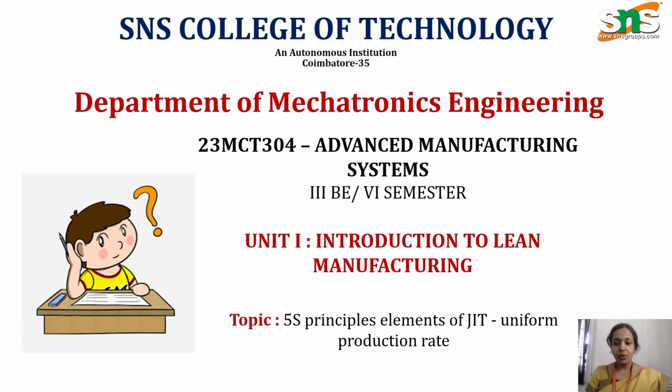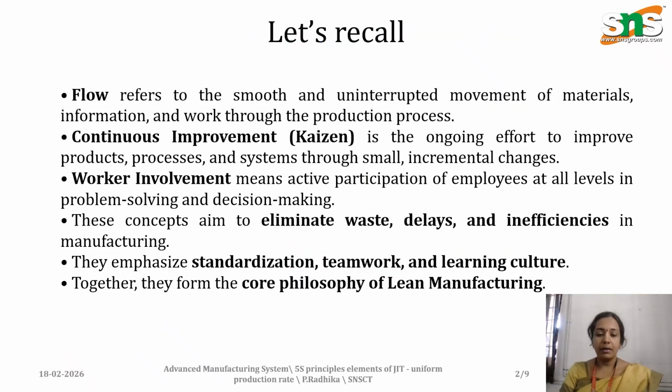In this video, we are going to learn about the five principal elements of just-in-time. This title belongs to the Advanced Manufacturing System subject, and previously we have learned about flow control, which means how I am controlling the movement of materials in an industry, the work that is going on in the production process. That is what we call flow control.